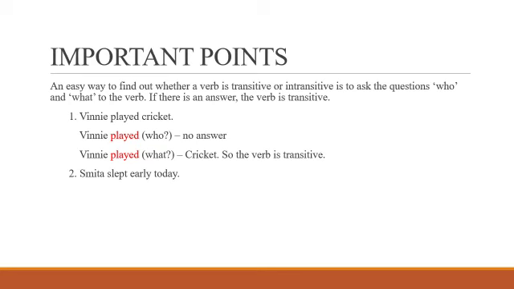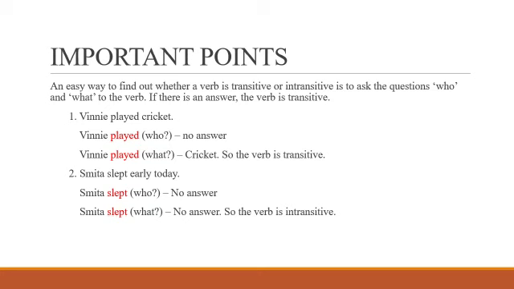Smita slept early today. Here, slept is the verb. So, you must ask, slept who? Do you get an answer? No. Slept what? Again, no. So, here, the verb slept is an intransitive verb. I hope this is clear to you.